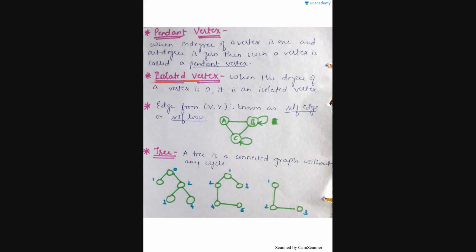Then isolated vertex. When the degree of the vertex is 0, then it is an isolated vertex. Then an edge from V to V is also known as a self edge or self loop. Now suppose this is the diagram for this self loop or self edge. There is a concept known as tree in this graph. A tree is a connected graph without any cycle. There should be no cycle, then that graph is said to be a tree. This is the example for that.